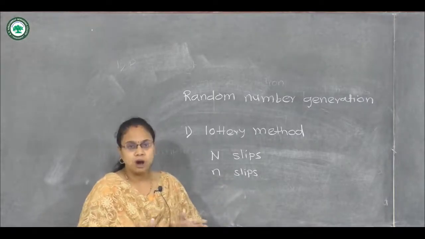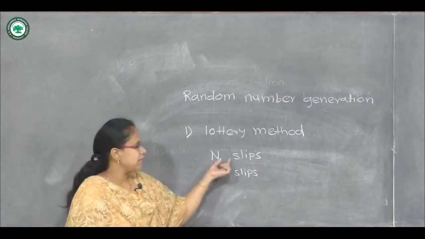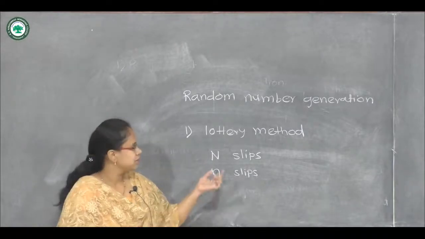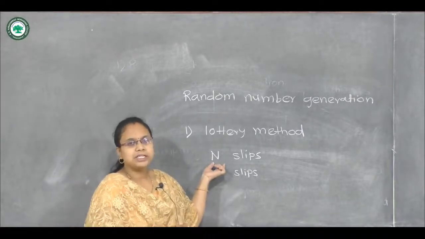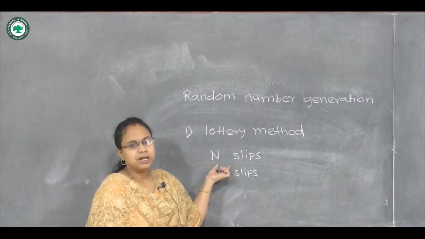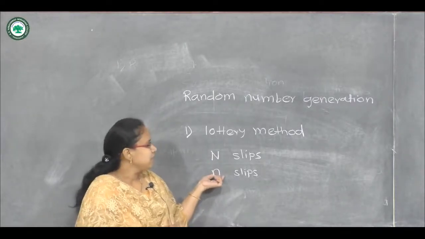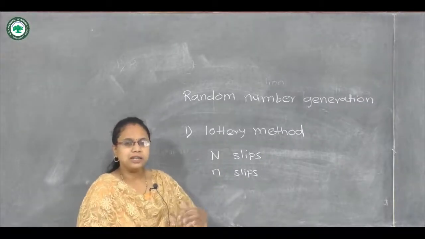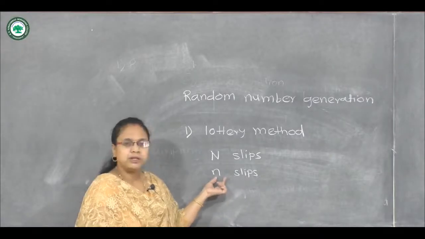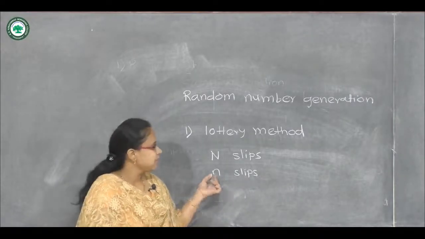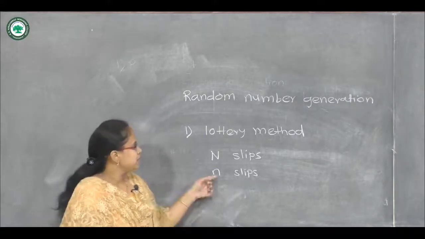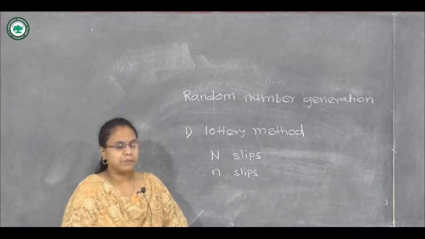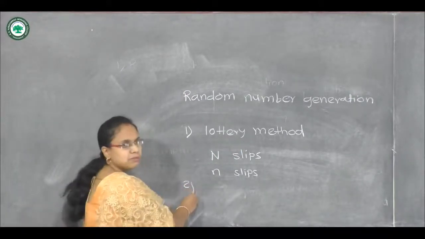First we make a lot. In that lot, we put the N slips of equal size and shape, and we number each slip. We make them equal in size and shape for unbiasedness, and we put the slips in the lot. Then this is our population. Then we take small n slips one by one from that, which generates our random numbers. So this is the lottery method, which is actually very famous.